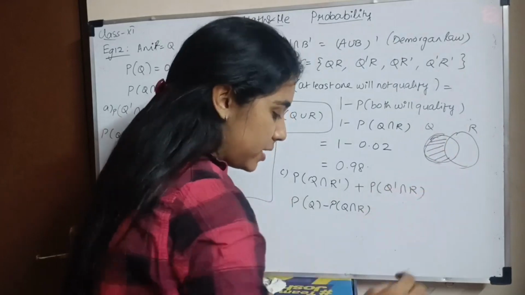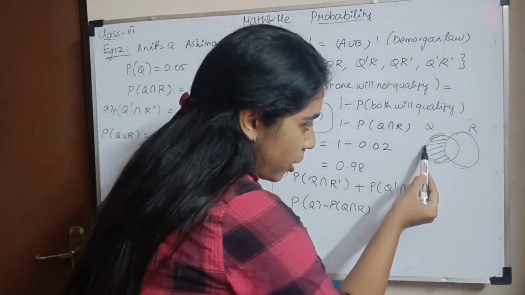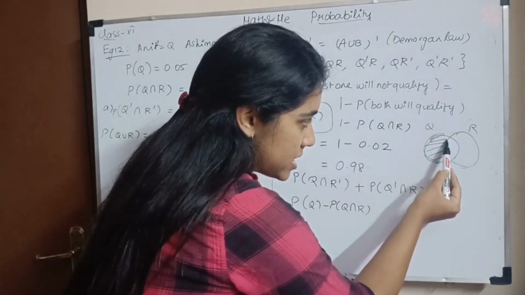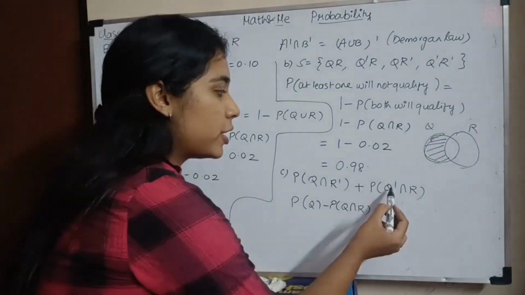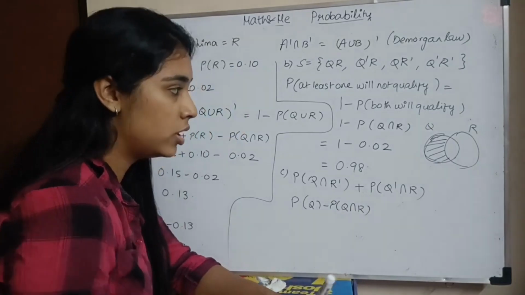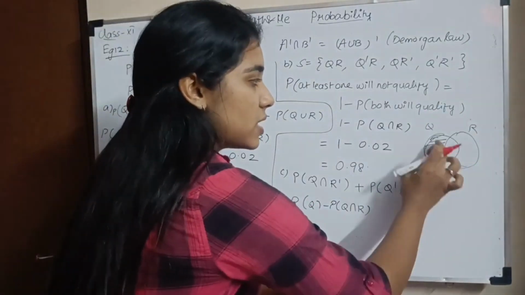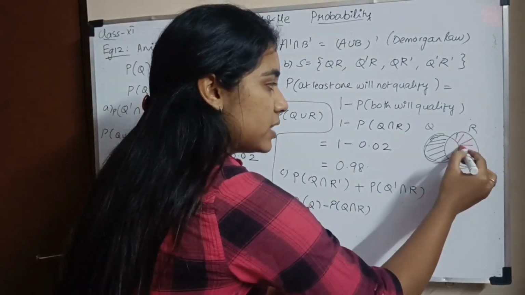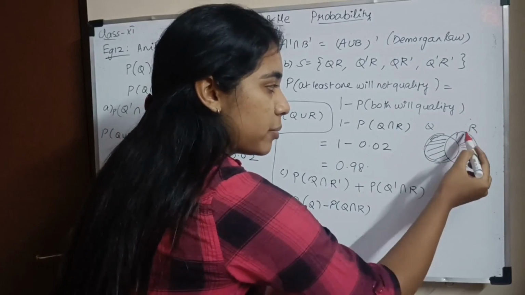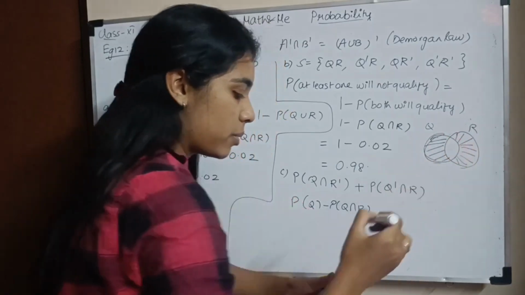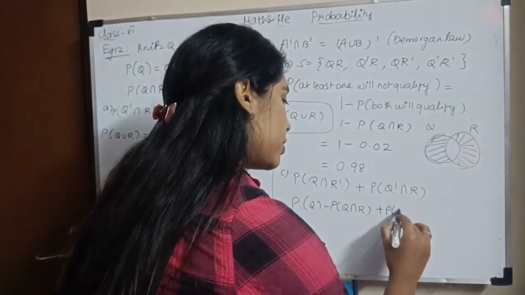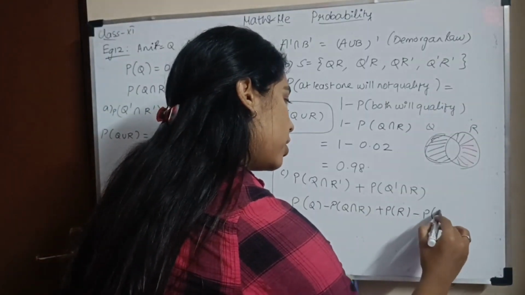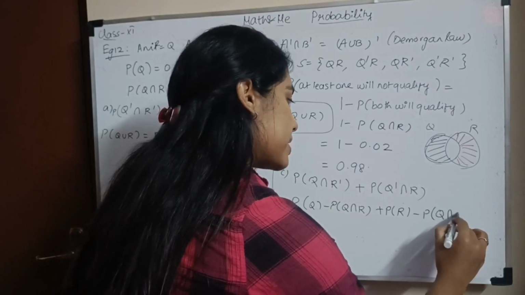So this is probability of Q minus probability of Q intersection R. Similarly, probability of Q dash intersection R: Q dash is everything except this circle, intersecting with R will be this area. So it will be probability of R minus probability of Q intersection R. Correct?